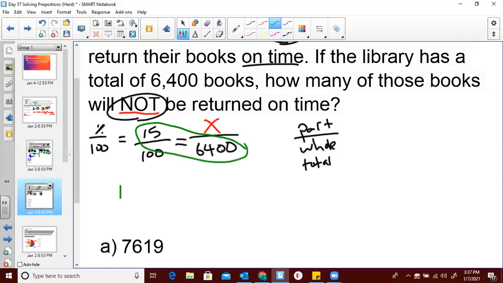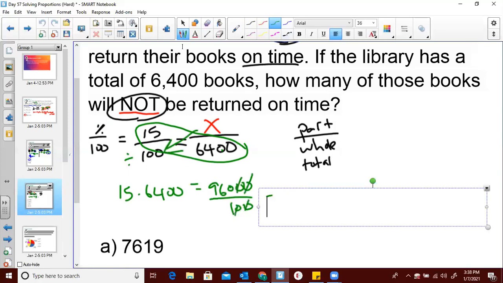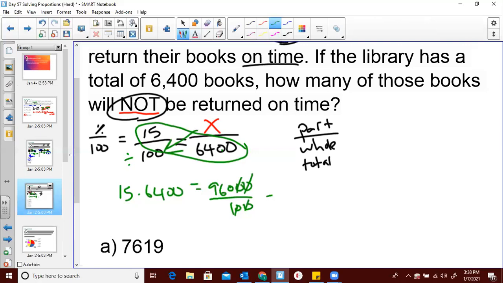You'll see that 15 times 6,400 equals 96,000. And we're going to divide by X's partner. So we divide by 100. You don't even need a calculator for this. These zeros cancel out. And we are left with 960 books not returned on time.